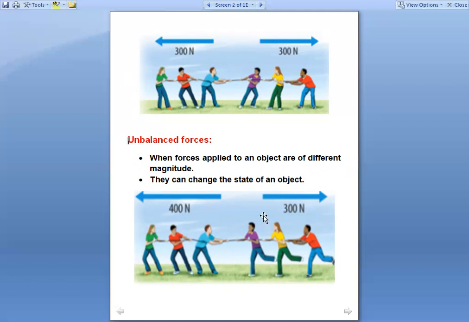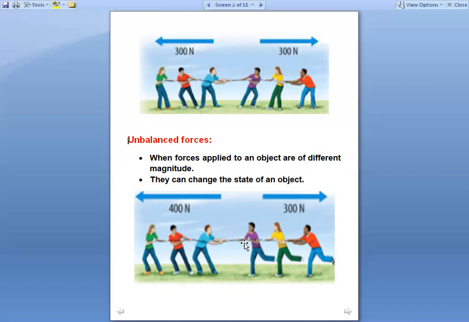Same game, tug of war है, ठीक है, forces are acting in opposite direction, but team A is exerting a force of 400 Newton and here team B is exerting the force of 300 Newton. So equal नहीं है ना, ये 400 है, ये 300 है, so these are unbalanced forces. So when forces are applied to an object, like इस रोप से इस रोप के ऊपर, this is an object, ये force लगा रहे हैं and it is of different magnitude, so these forces are said to be unbalanced force.